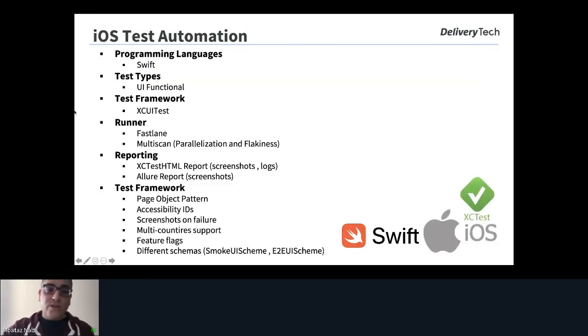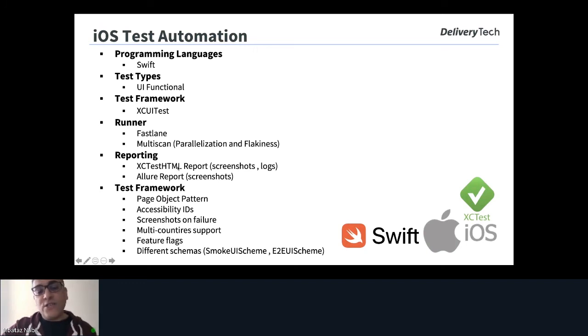And for iOS, we are also using Swift as a programming language. For test type, only UI functional tests, because until now there are no robot tests for iOS. For the test framework, we are using XCUITest, and we are running using Fastlane and Multiscan. Multiscan is a plugin for Fastlane for parallelization and flakiness also. For reporting, we are using Allure reports and XCHTML reports for displaying the screenshots and the logs.